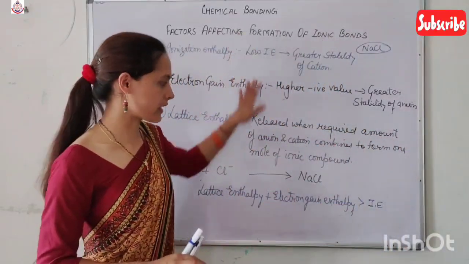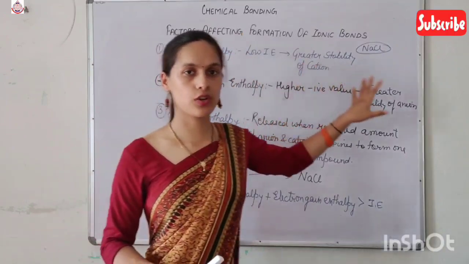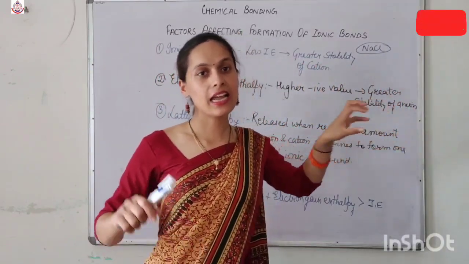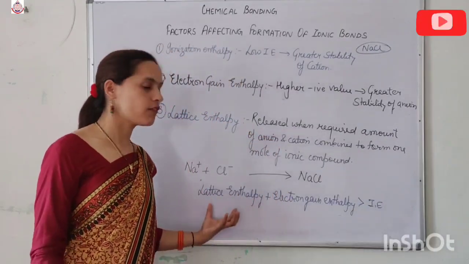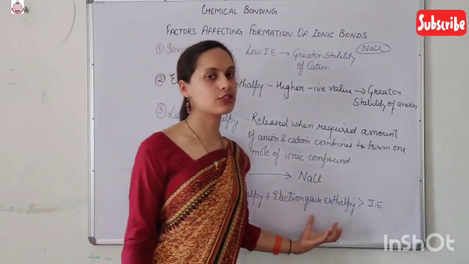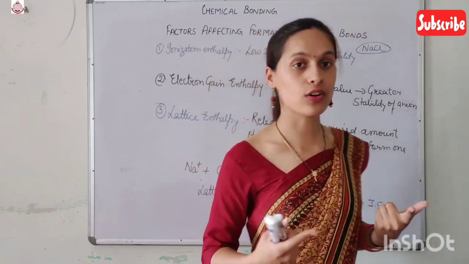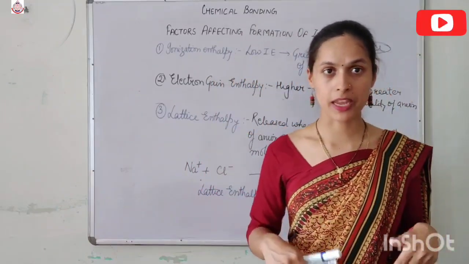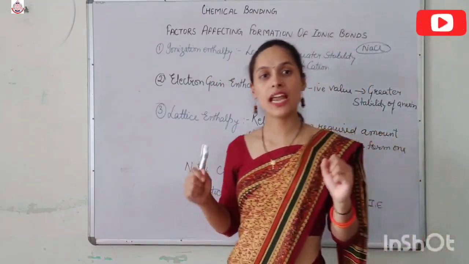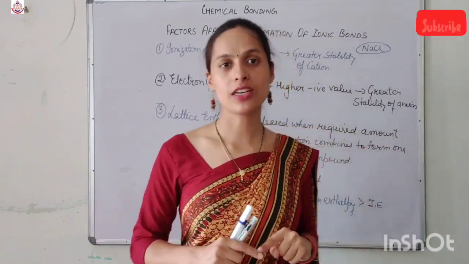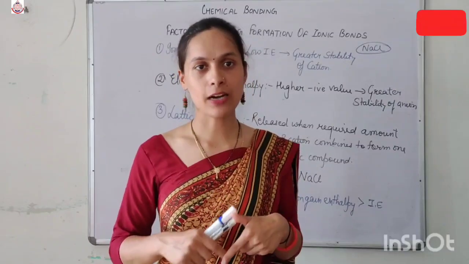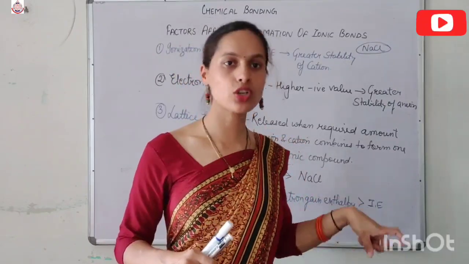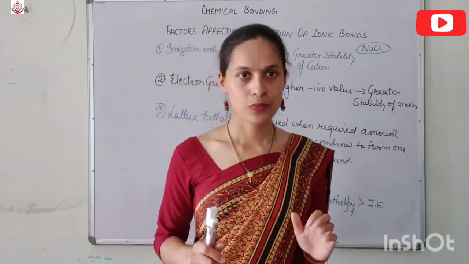So these are three factors which affect the formation of the ionic bond, and if we get the ionic bond, it means in that particular compound, the value of lattice enthalpy and electron gain enthalpy is greater than that of the ionization enthalpy. It means the amount of the energy released by that particular compound is greater than the amount of the energy gained by that particular compound during its formation.